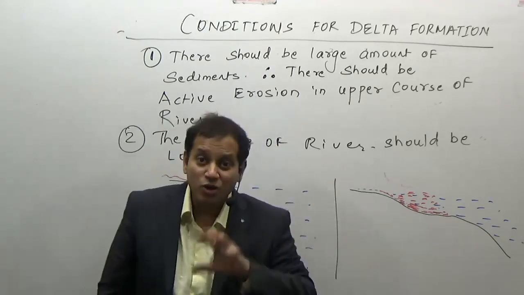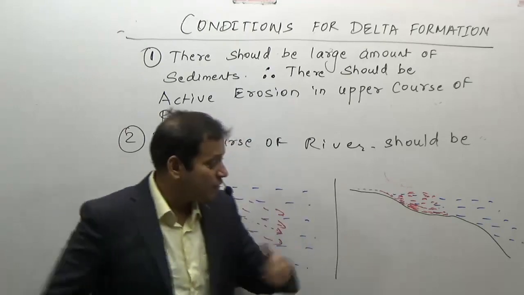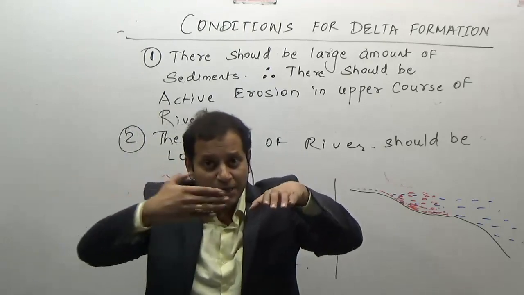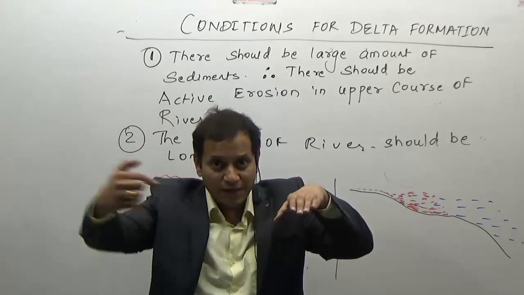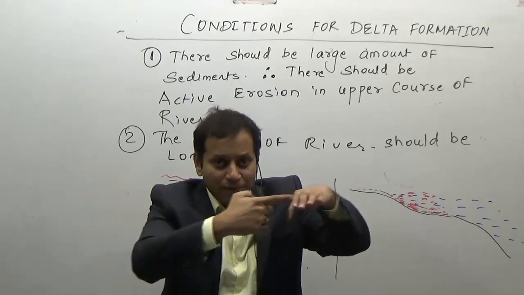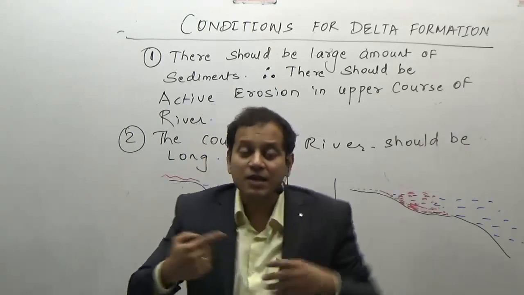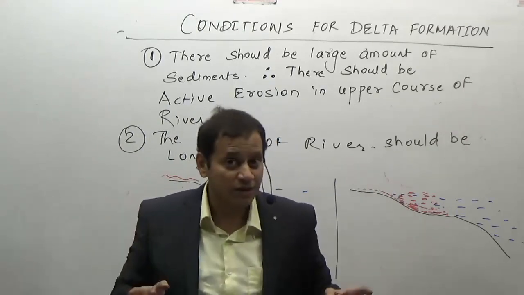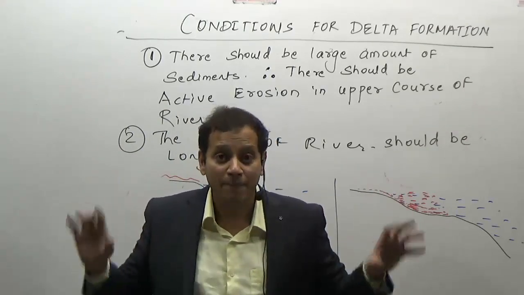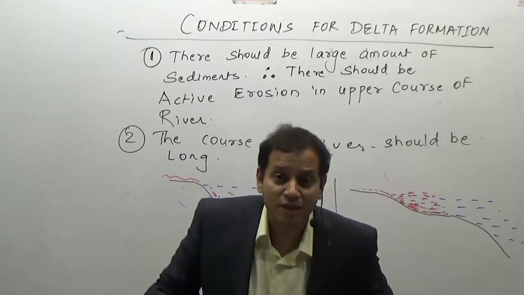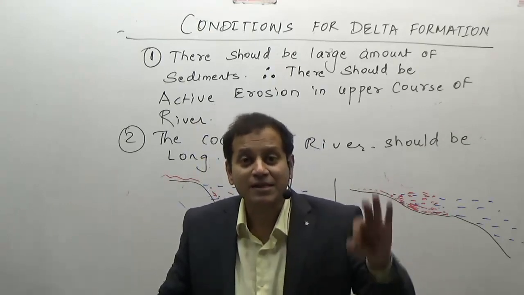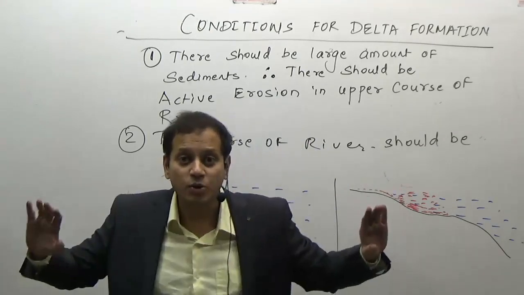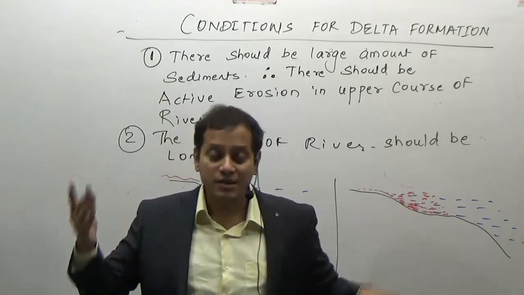Even if there are strong ocean currents which flow parallel, for example, perpendicular to the deposit of sediments, this ocean current will remove that sediment, resulting in no delta formation. That means the fourth condition is that the sea should be calm. So the sea coast should be shallow and the sea should have calm conditions, no very strong winds, no ocean currents moving perpendicular to the sediment supply.